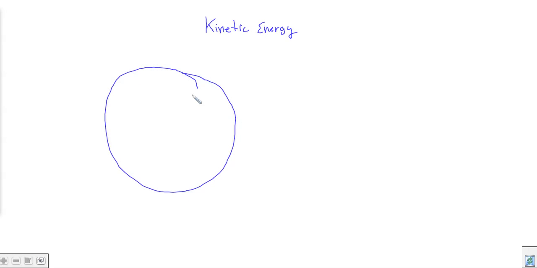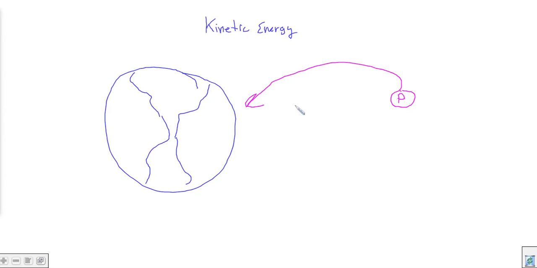Hello, welcome back. We're still looking at the idea of kinetic energy, and we're going to do another little problem to give you an idea of what we can do with it. Let's say that we've got the Earth. Go ahead and try to draw some North America here, some Central America, some South America. Anyways, let's make Pluto pink. Let's say that Pluto decides to go off course, get rogue, and smash into the Earth.